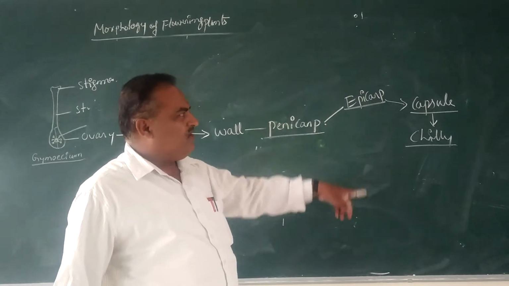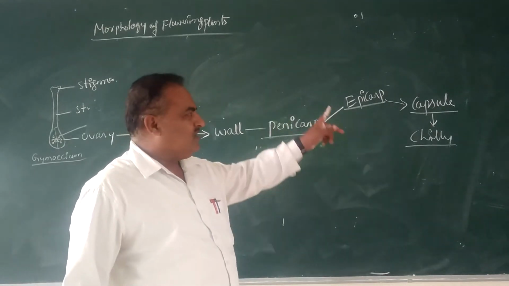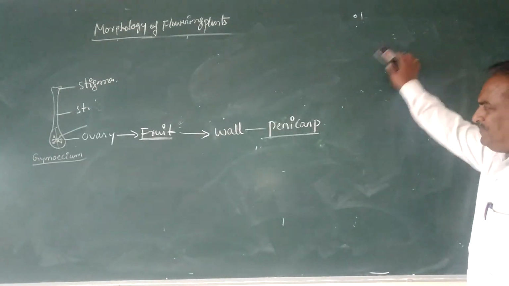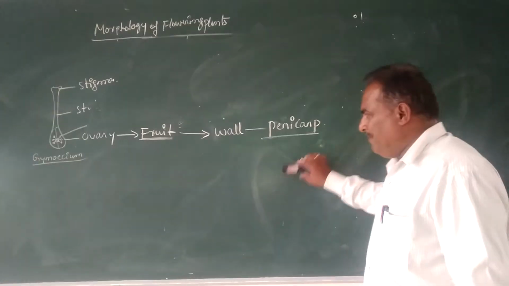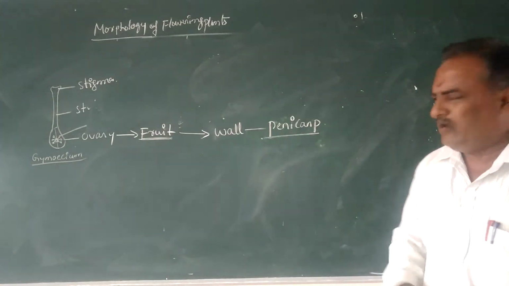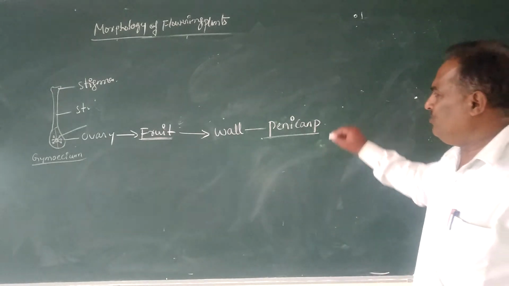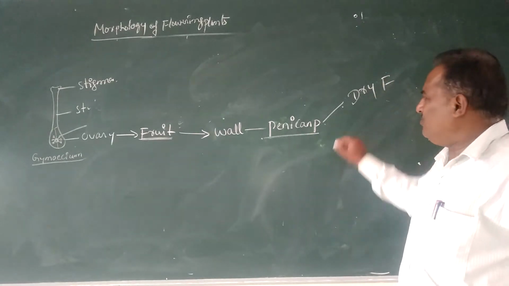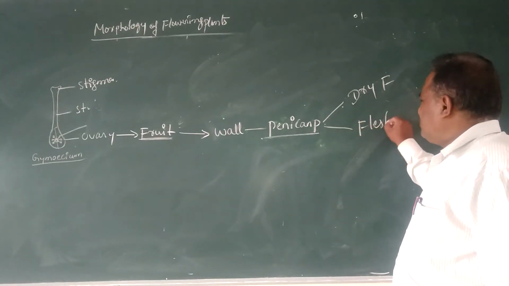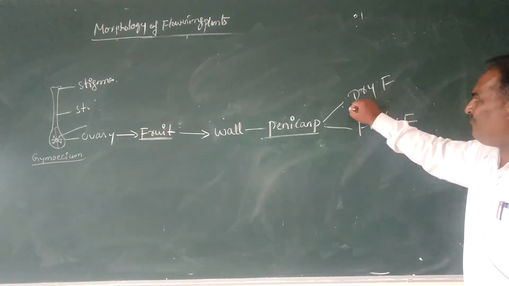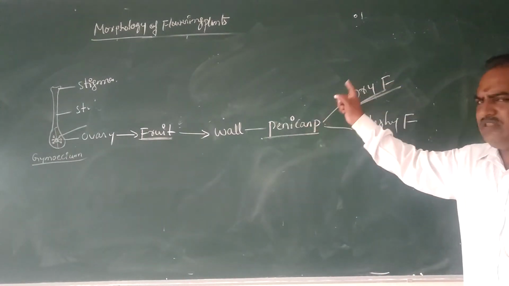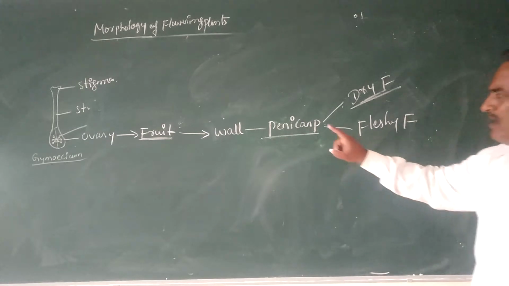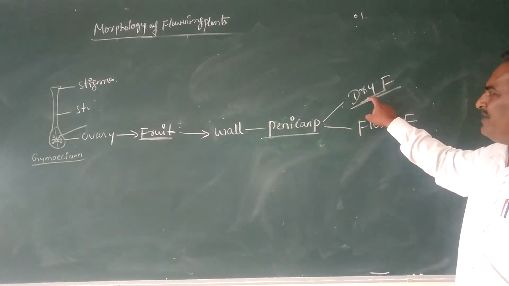The capsule is a one layered fruit, berry is a two layered fruit, drupe is three layered. The pericarp is the outermost layer of the fruit. Based on the nature of the fruit and pericarp, fruits are classified into dry fruits and fleshy fruits. Dry fruit means the pericarp dries up during the maturity of the fruit. That kind of fruit is called a dry fruit.